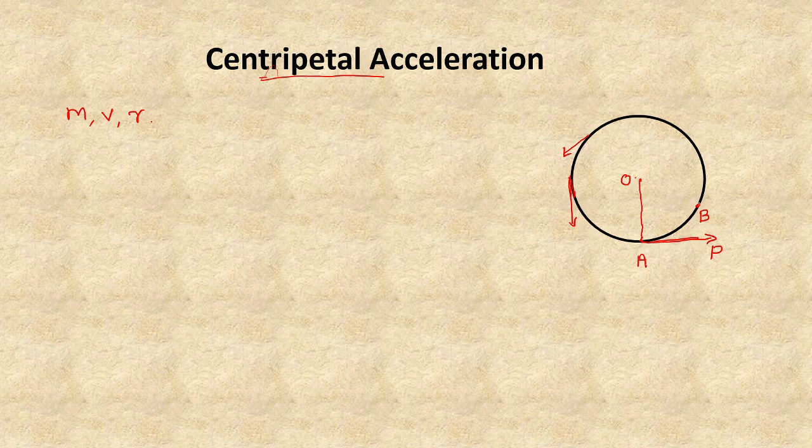So I draw a tangent at this point B. So I draw a tangent BQ at the point B that gives the direction of the velocity at the point B.